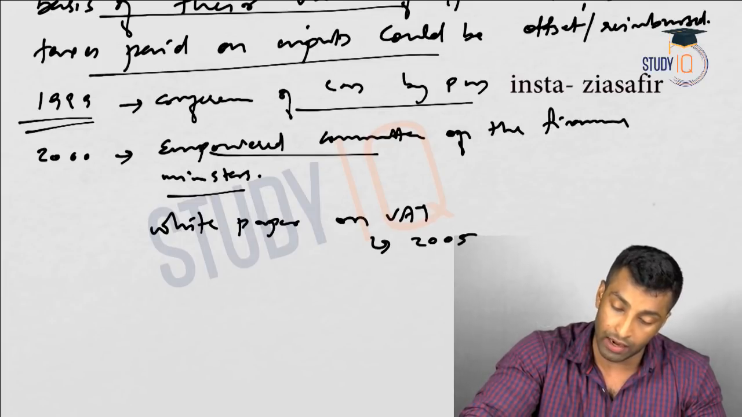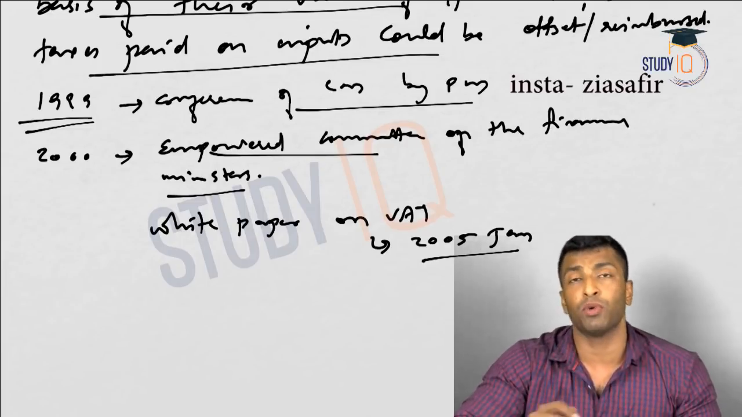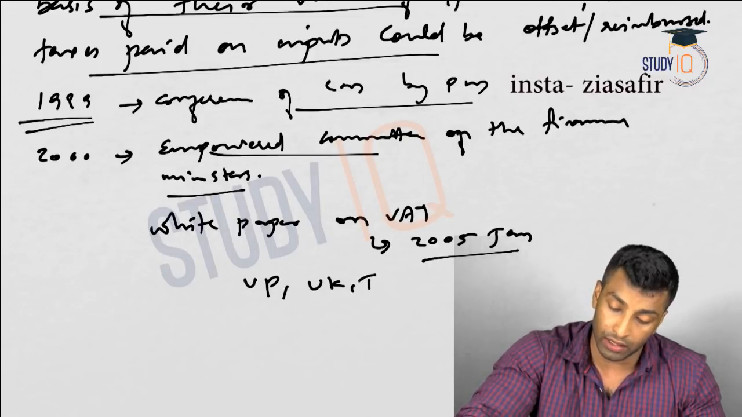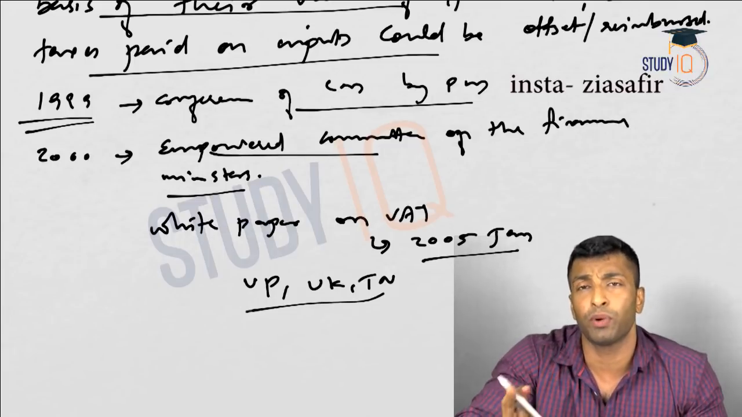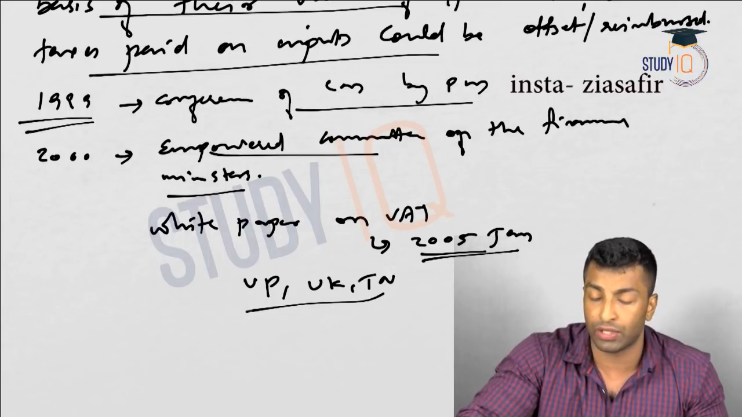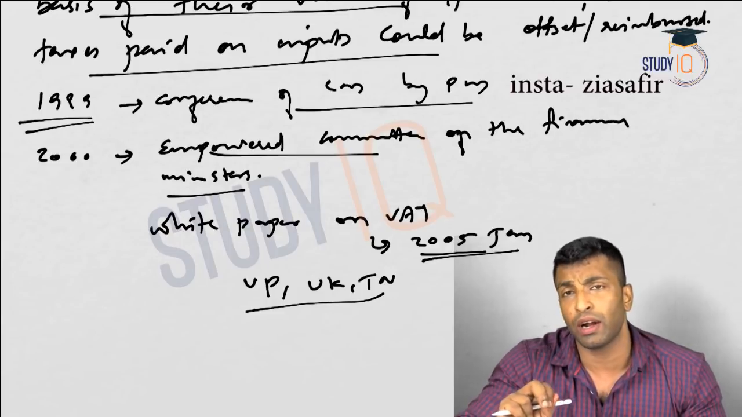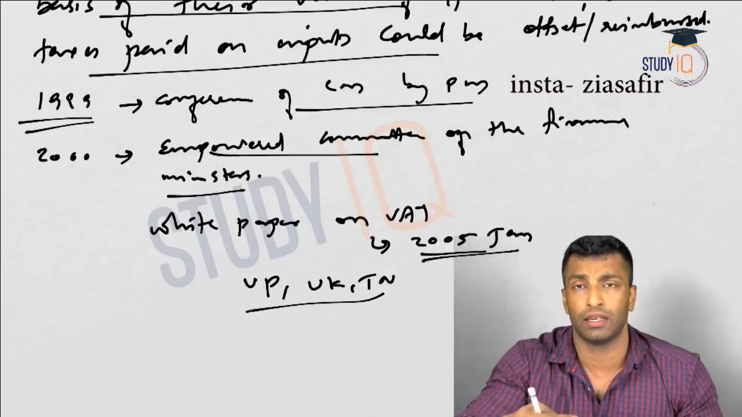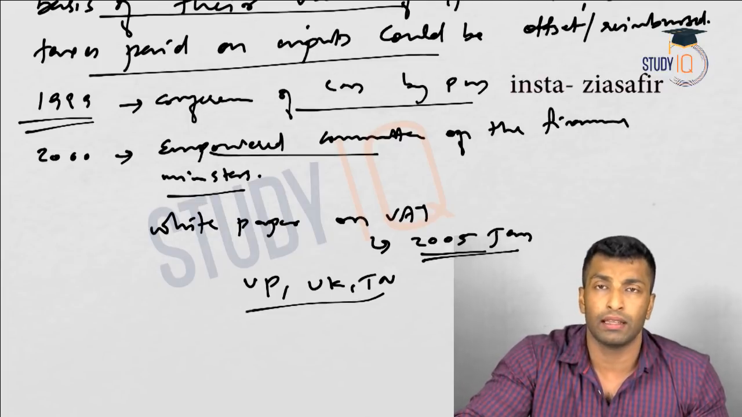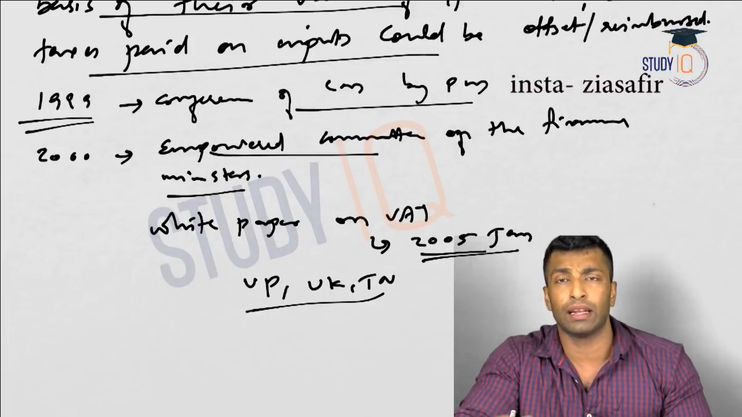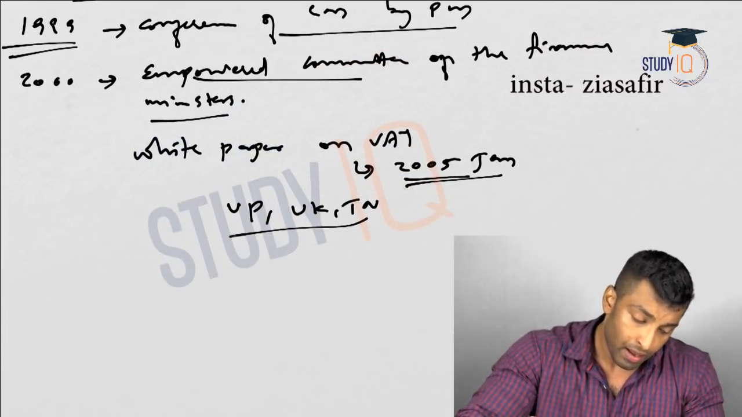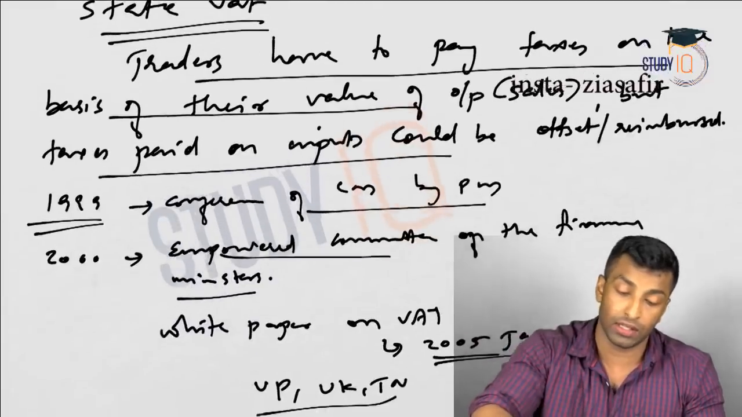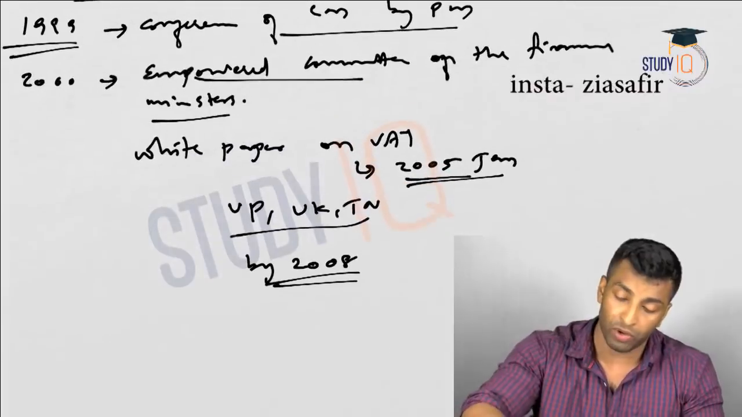So in January 2005, after this, most of the states adopted it, except a few states like Uttar Pradesh, Uttarakhand, Tamil Nadu, mostly because of political reasons, because during this time elections were going on there, so you don't want the traders to feel that you are unnecessarily making problems for them, because it is very difficult to convince them about the new taxation. So during election time they did not do it, but by 2008 all states had adopted it. So this is the story of state VAT. I hope this is clear.